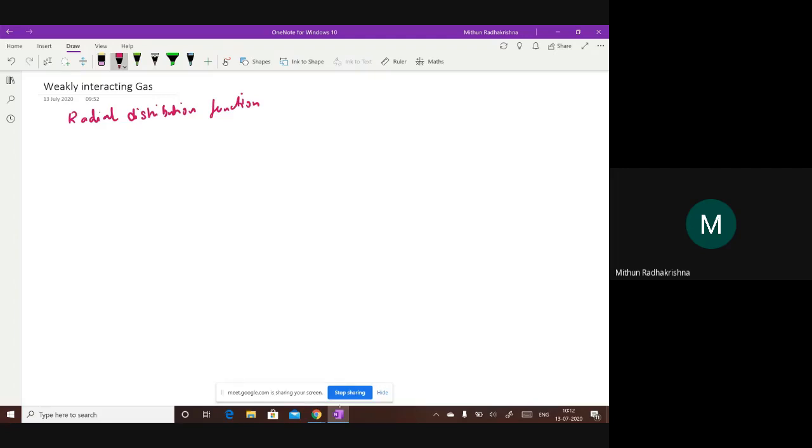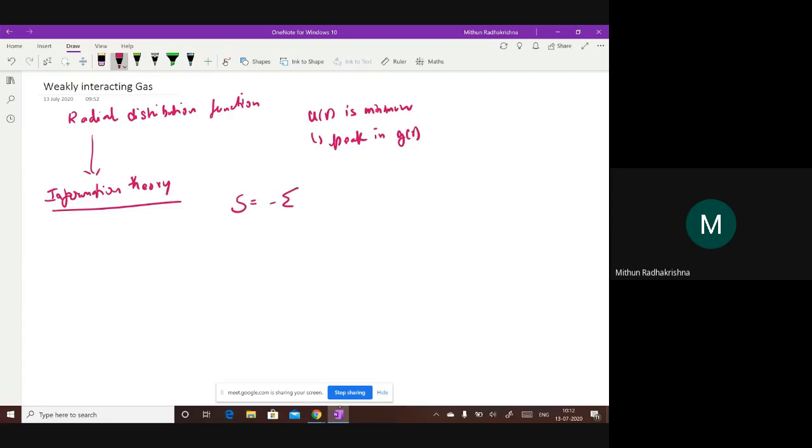So whenever my potential is minimum, you'll see there would be a peak in your g(r). So you can say something about the potential also. Okay, now then we just discuss something on information theory, not in detail but as much as whatever we want. I think it's more than enough.